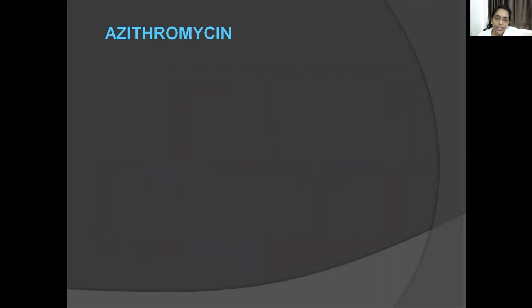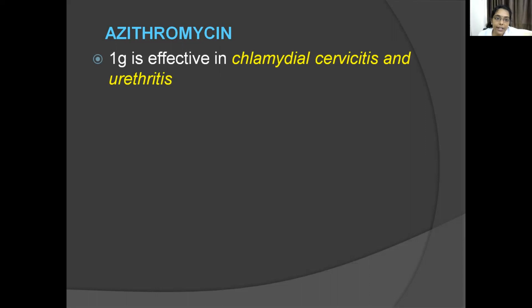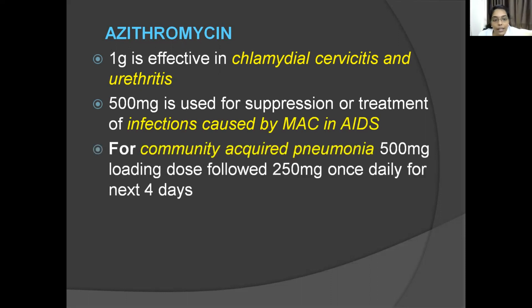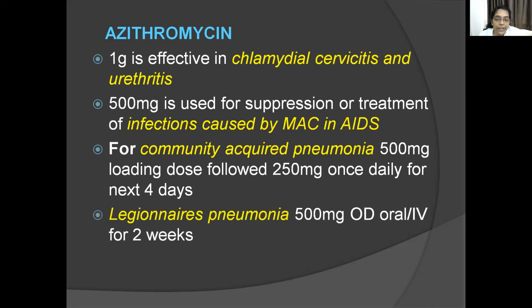Then azithromycin, as far as you know, you take it for sore throat or throat infection. But there are a wide variety of uses for azithromycin and it is very important. So let us see the uses one by one. 1 gram is effective in chlamydial cervicitis and urethritis. 500 mg for suppression of treatment of infections caused by MAC in AIDS, Mycobacterium avium complex in AIDS. Then for community acquired pneumonia, 500 mg loading dose followed by 250 mg once daily for next 4 days. Then Legionnaire's pneumonia, 500 mg OD, oral or IV for 2 weeks.